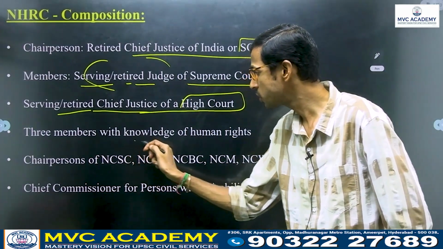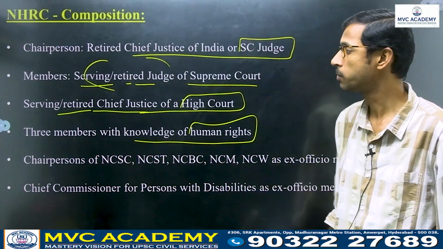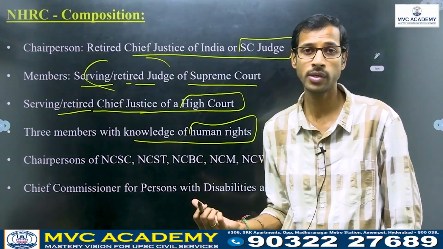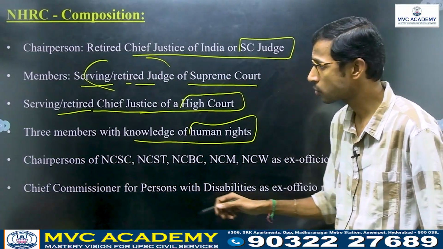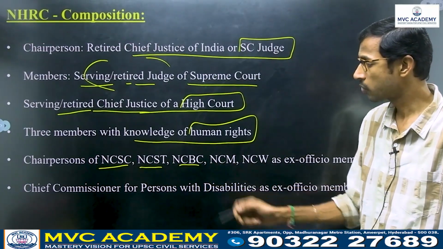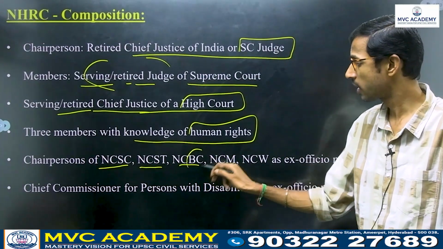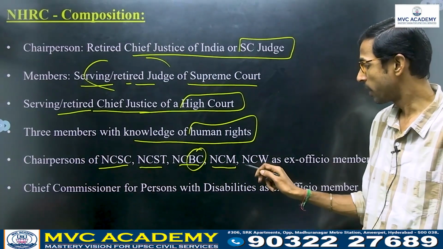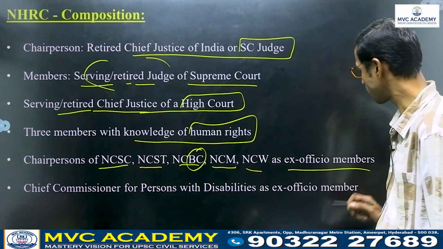Three members with knowledge of human rights are also included. Also, the chairpersons of NCSC, NCST, the National Commission for Backward Classes, and the commissions for minorities and women are ex officio members.